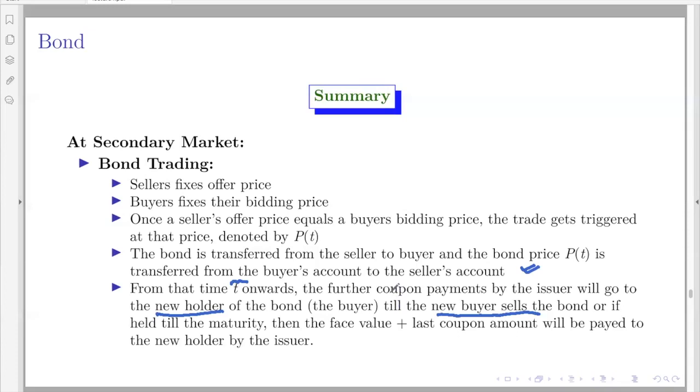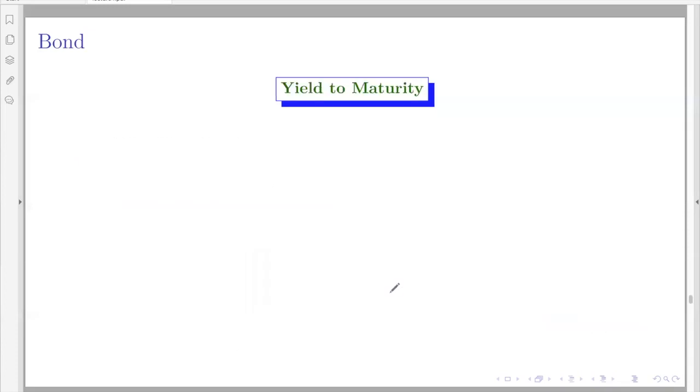So this is how the bond market works. In this, the important parameter that is always kept as a reference is what is called the yield to maturity. This is nothing but the yield, or if you recall in the formula P of T, we have a parameter called R, that is called yield. We will see precisely the way that we can calculate this yield, which is commonly called yield to maturity.